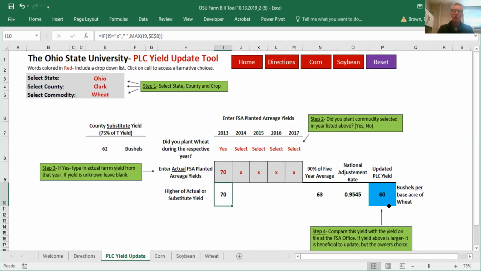We would just encourage you to use this tool if you have any interest in knowing what the update would mean for your operation. Again, if you have any questions, feel free to reach out to us at Ohio State University.